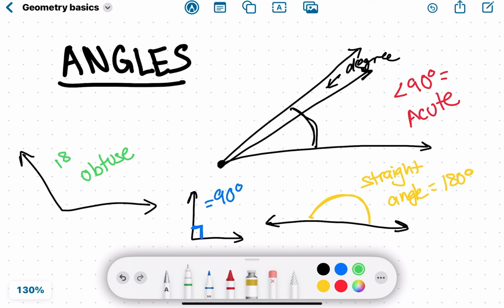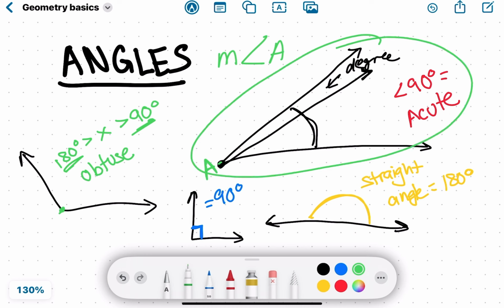Yeah, so basically the angle measure needs to be between 90 and 180, and the notation for the measurement of the angle is measure of angle A, for example, because people usually label angles based on the center point over here. So if this was point A, this would be angle A, okay?